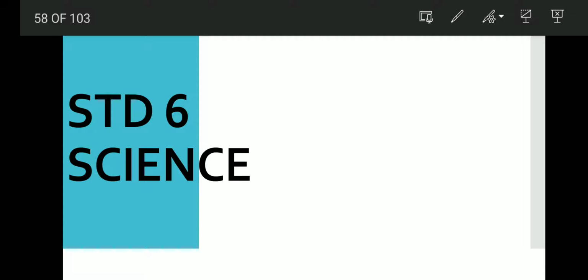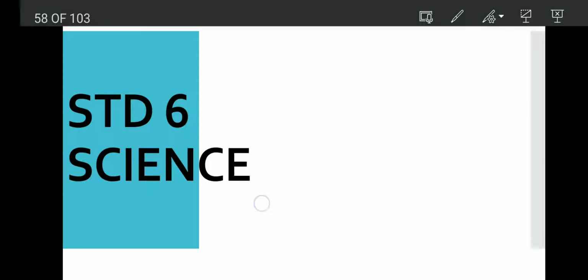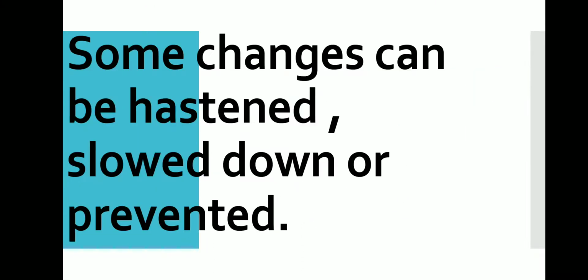Today, we are going to learn about controllable changes and uncontrollable changes, which comes under the chapter Changes in the World Around Us. Now, some changes can be hastened, means quickened, slowed down, or prevented. So, we can change the speed of the changes. These changes are called controllable, means the changes which can be increased, slowed down or prevented. Such changes are called controllable changes.